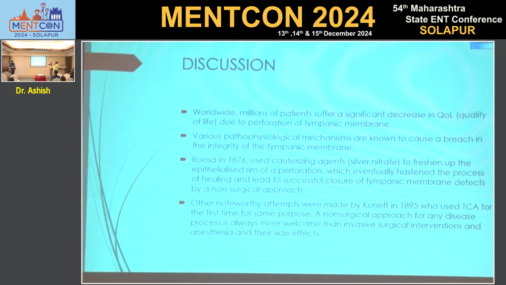Discussion: worldwide, millions of patients suffer a significant decrease in quality of life due to perforation of the tympanic membrane. Various pathophysiological mechanisms are known to cause a breach in the integrity of the tympanic membrane. Roosa in 1876 used a cauterizing agent to freshen up the epithelized rim of perforation, which hastened the process of healing and led to successful closure of the tympanic membrane defect by a non-surgical approach. Otherwise, noteworthy attempts were made by Okuneff in 1895, who used TCA for the first time for the same purpose.